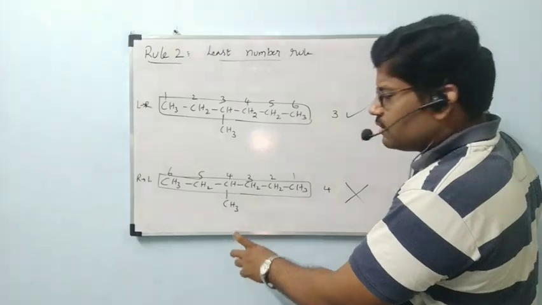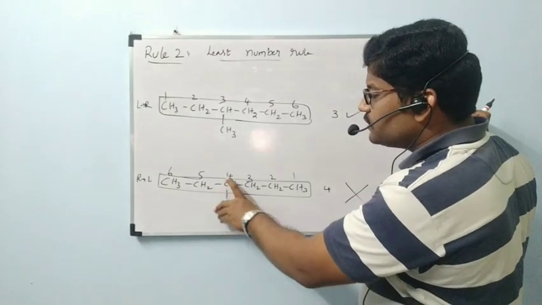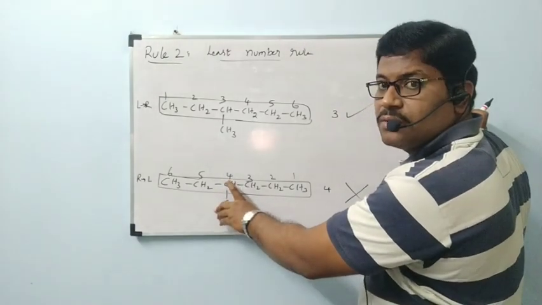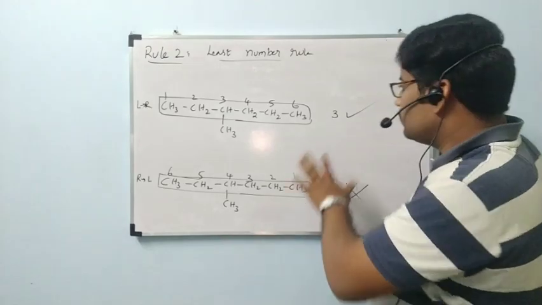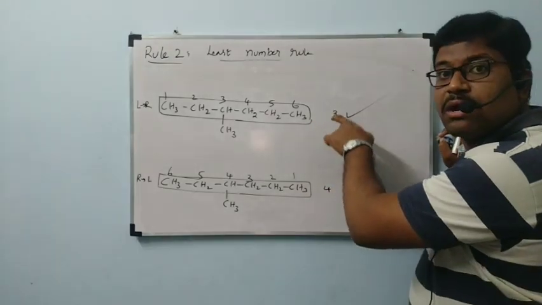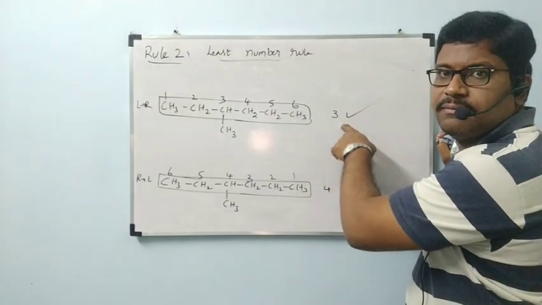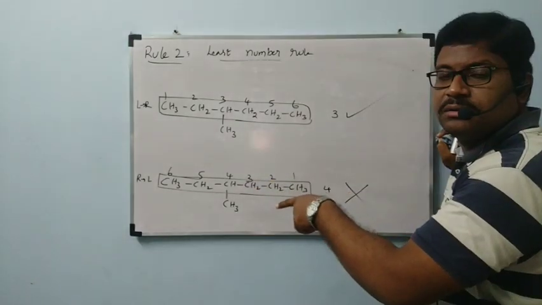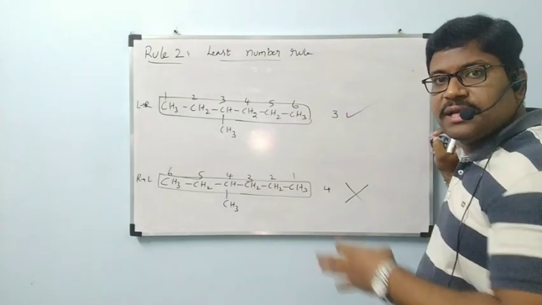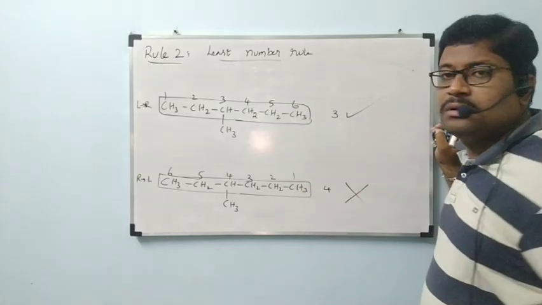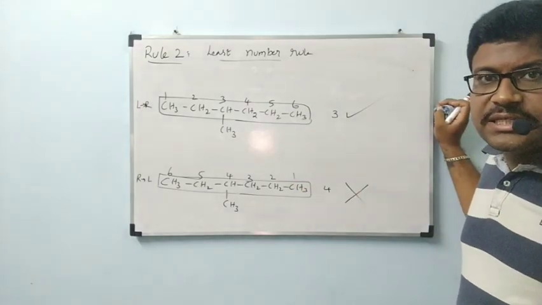In the next possibility, CH3 is bonded to the carbon which contains number 4. Out of these two, which is the least number? 3. So according to this way, we have to give the name. No need to follow this one. So numbering itself we are giving by following the second rule. Rule 2, that is called the least number rule.